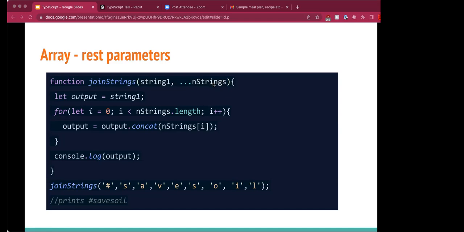Variadic means one which accepts a variable number of arguments. So in this example, it basically takes up the array of strings and concatenates it, and you print that output together. So it will print, say, hashtag save soil as well.